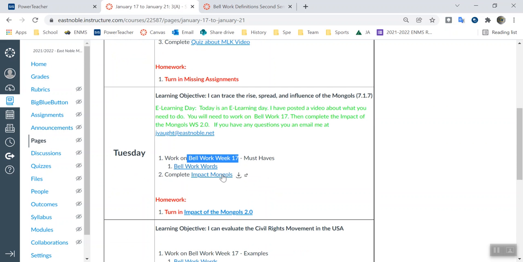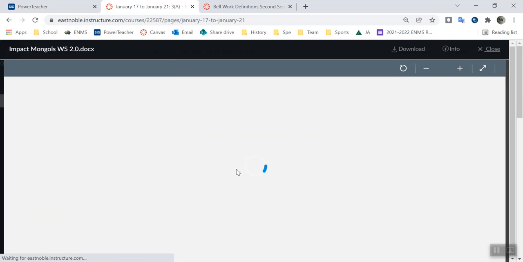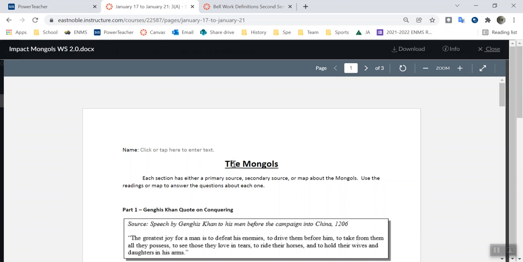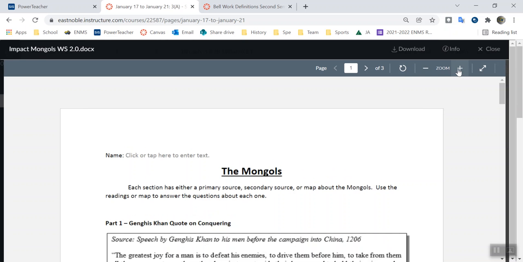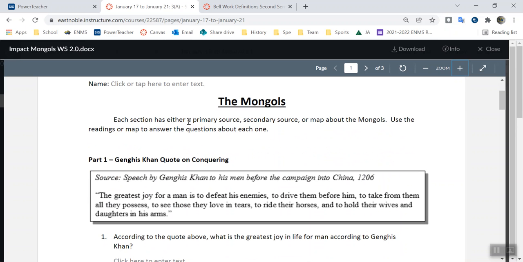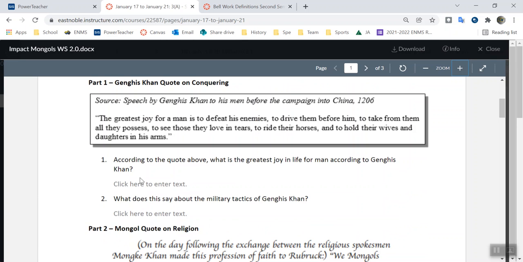Then go ahead and look at the impact of the Mongols. This is a little mini worksheet. There's 5 parts, but none of them are too big, so let's zoom in a little bit here. You're going to read each part. Each has either a primary source, a secondary source, or a map of the Mongols. A primary source is first-hand knowledge: I was there, I saw him, I wrote it down. Second is, I heard it from someone else. So this one is a quote from someone.